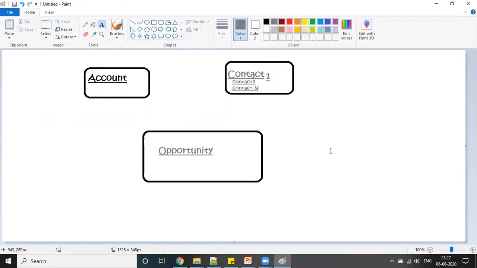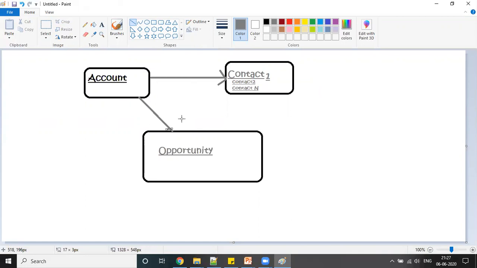And against this contact I can have n number of contacts. And then against this account I can have again n number of opportunities, right?